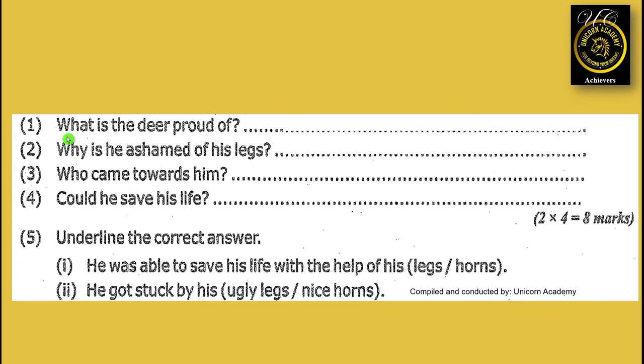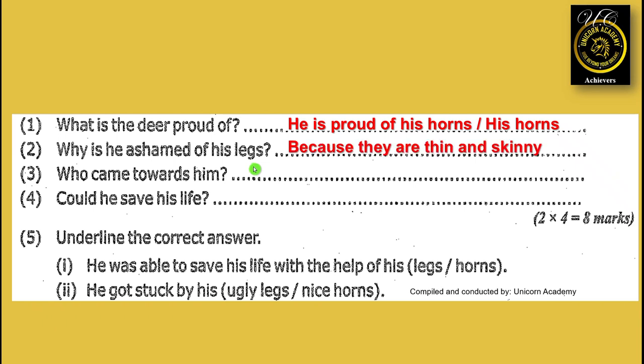Question number 1. What is the deer proud of? He is proud of his horns. Question number 2. Why is he ashamed of his legs? Because they are thin and skinny. Question number 3. Who came towards him? A tiger. Question number 4. Could he save his life? Yes. Question number 5. Underline the correct answer.